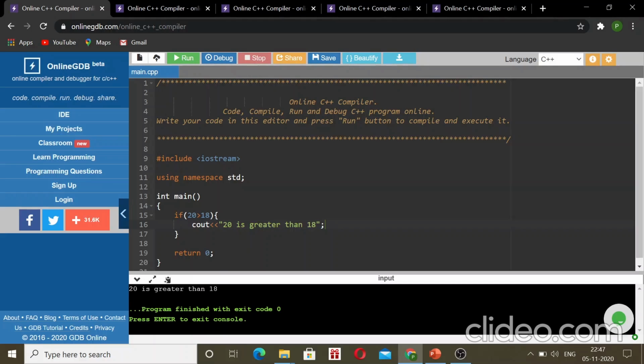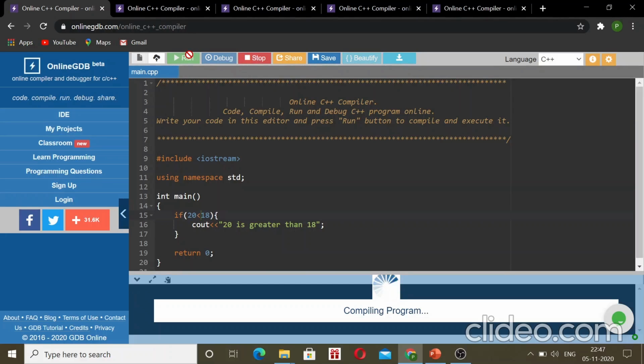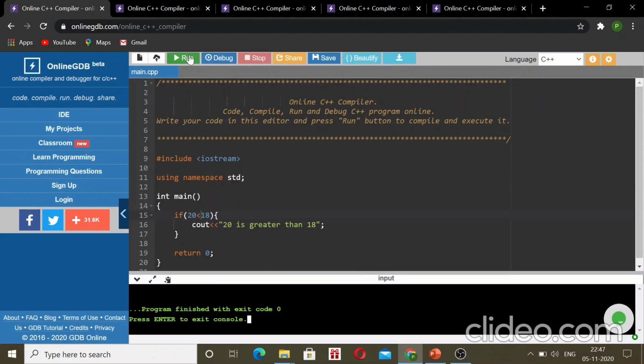Now let us see if it was not true. So it didn't execute anything because this condition was not true. Okay. Now,